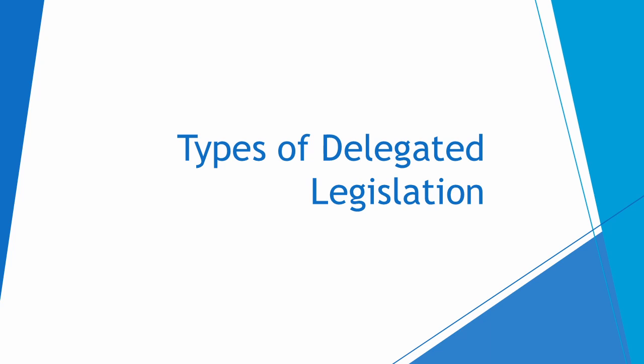The controls on delegated legislation are the Parent Act, the negative resolution procedure, the affirmative resolution procedure, and scrutiny by committee. The Parent Act sets out the framework and limits of power, as seen in the Road Traffic Act 1988.